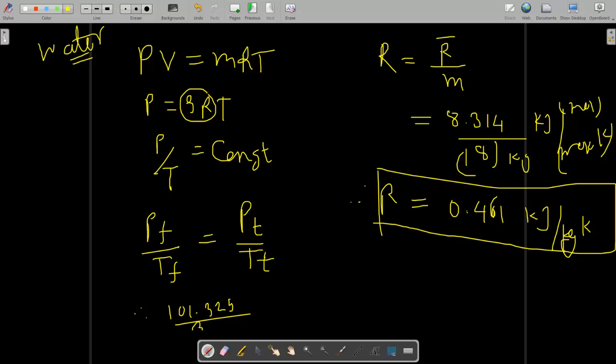The pressure at the bottom is 101.325 and the temperature at the foothill is given as 99.9, that means if we convert into Kelvin, 372.9, is equal to the pressure at the top, and the temperature at the top is 90 degrees, that means 363 Kelvin. When you solve this in your calculator, you will get the pressure at the top as 98.73 kilopascal.